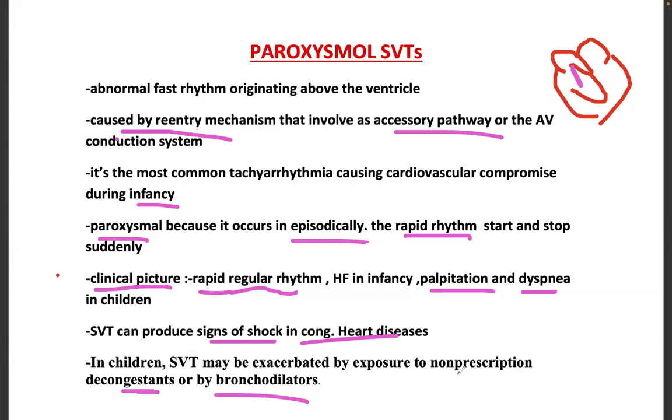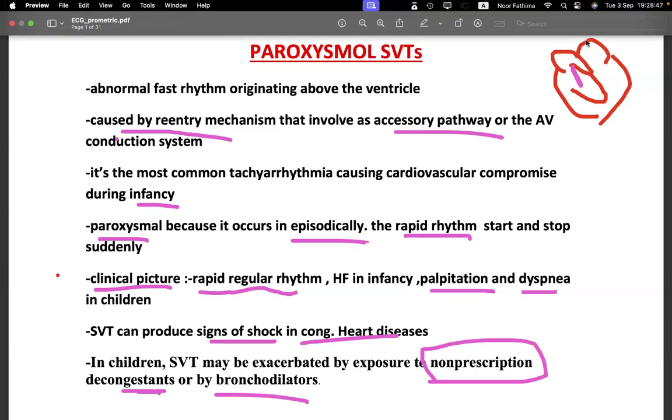I don't know what he means by non-prescription, but decongestants can be one of the causes for SVT in children. That's why when we prescribe decongestants to children, we have to be very careful, or better avoid them as much as possible. As we all know, less than 6 years, better to avoid all these medications. And it can also be precipitated by bronchodilators like Ventolin.